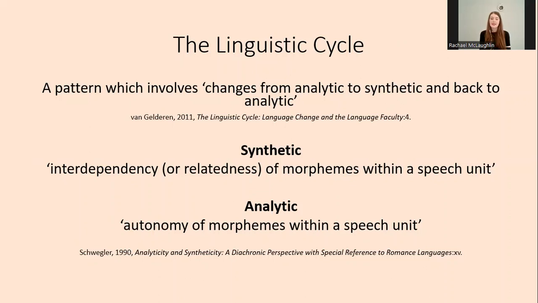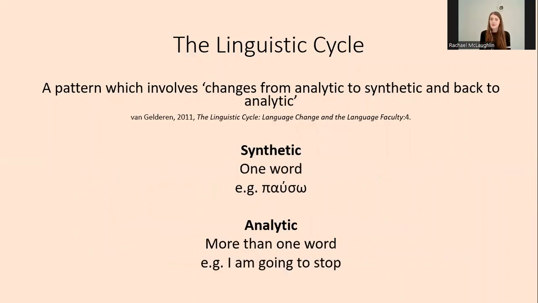And to define synthetic and analytic in a linguistic context, Schwegler has given the definition of synthetic as the interdependency of morphemes within a speech unit, and analytic as the autonomy of morphemes within a speech unit. Although at a slightly more basic level, what this essentially means is that a synthetic form would use one word, where an analytic form would use several, which you can see here in the difference between the synthetic ancient Greek form palso, which uses one word, and its English equivalent, I am going to stop, which uses 5.